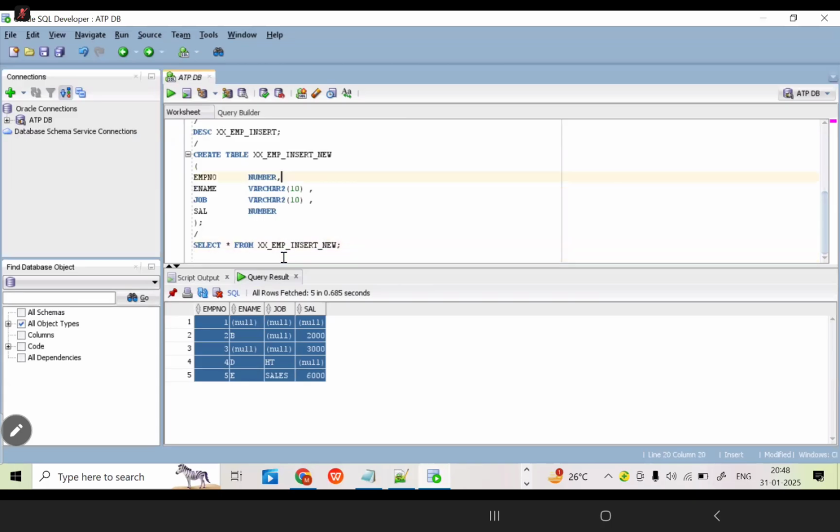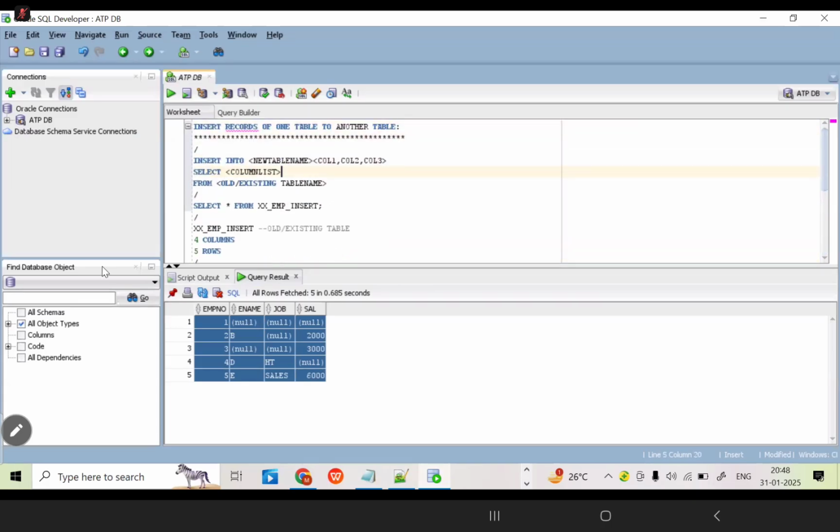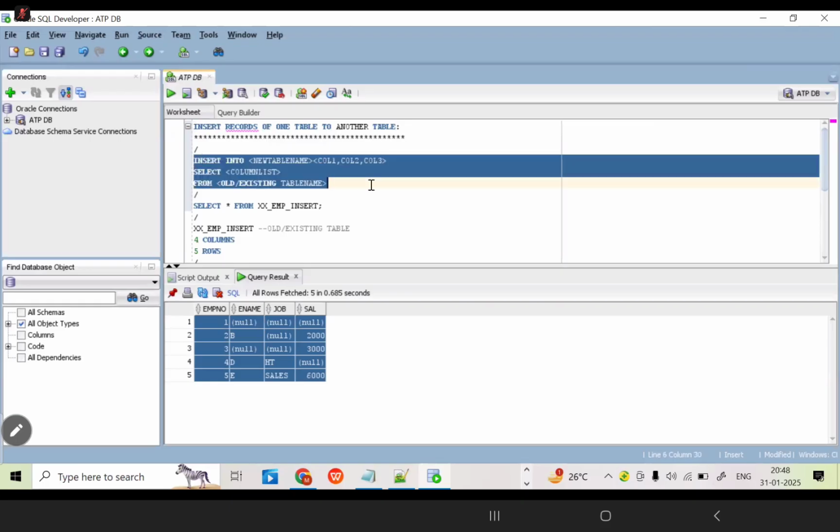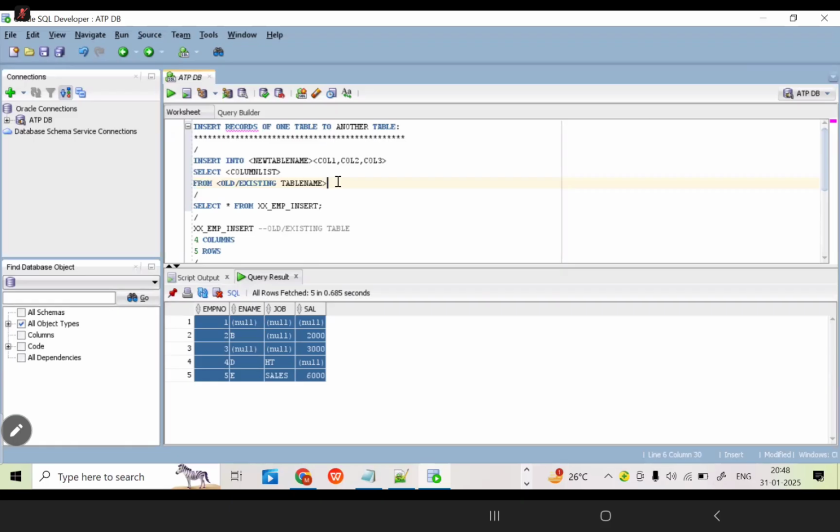No need to write the insert command separately. We can just follow the syntax. Whatever data is present in the existing table, for the same data, I am able to see it as a new table. It is possible when both the table structures are same. Structure is nothing but columns and data types, they should be same. Then we can use the syntax only.